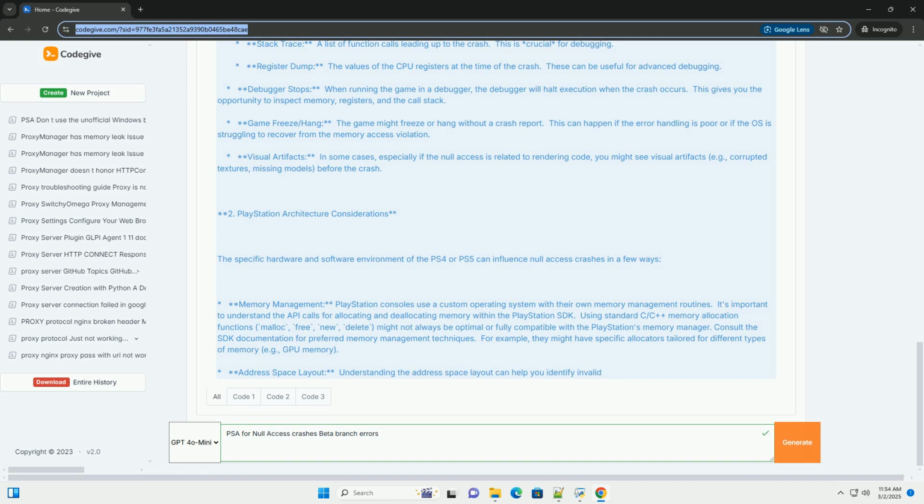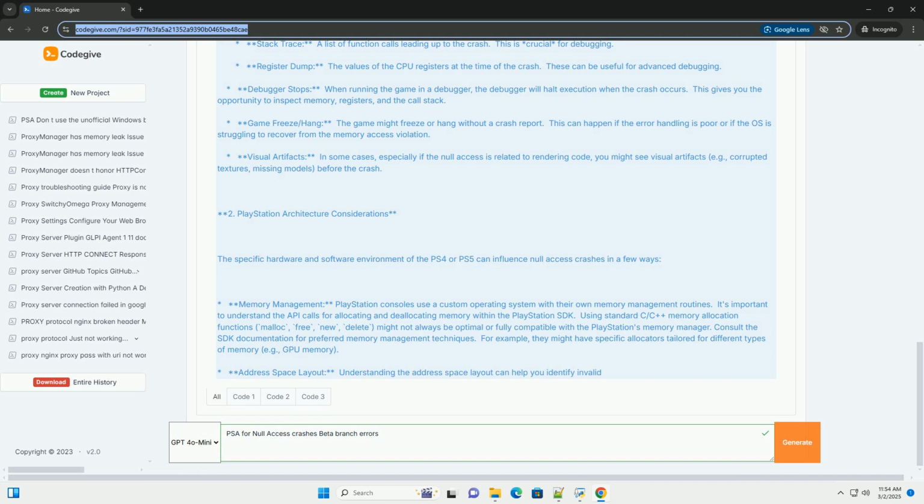Code reviews. Have other developers review your code, especially code that deals with memory management or pointer usage. A fresh pair of eyes can often spot errors that you missed. Unit tests. Write unit tests to verify the correctness of your code, especially functions that return pointers. Unit tests can help you catch null pointer dereferences early in the development process.